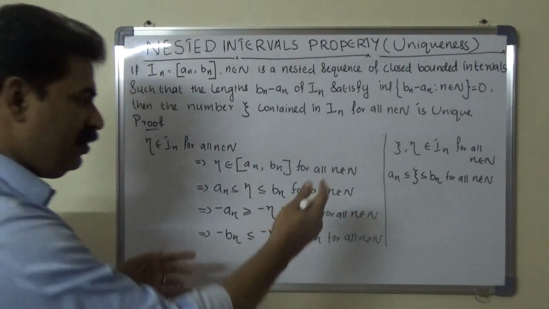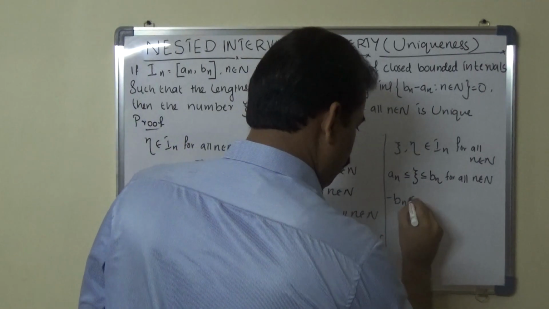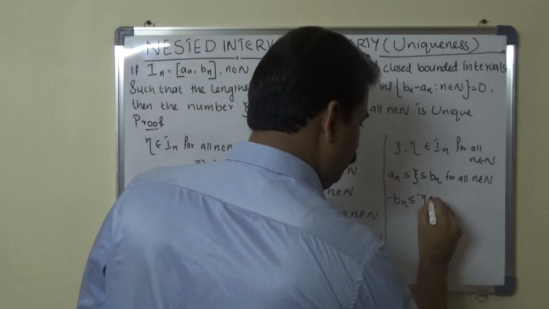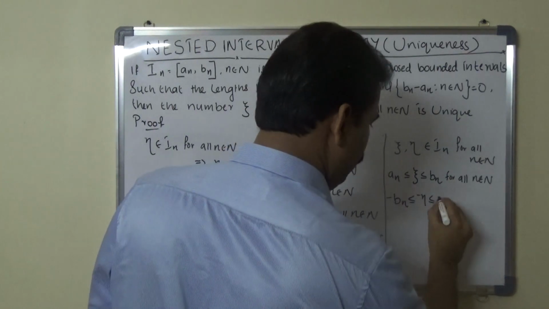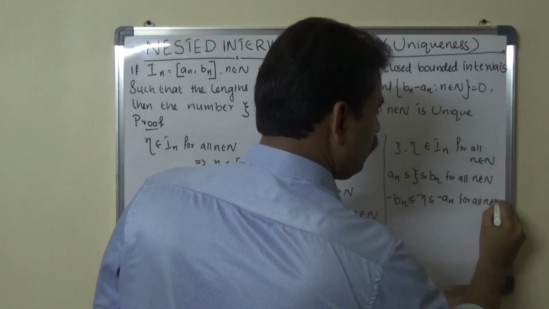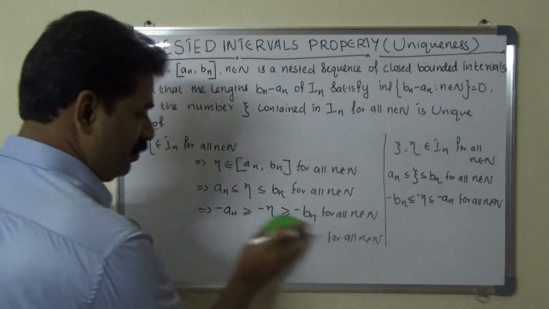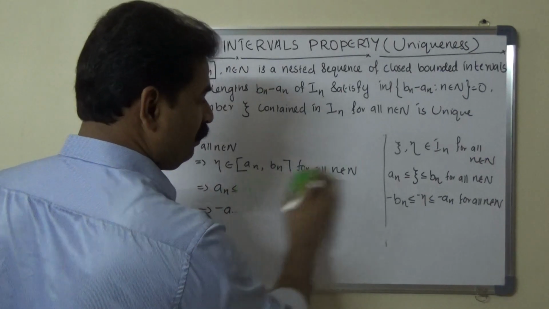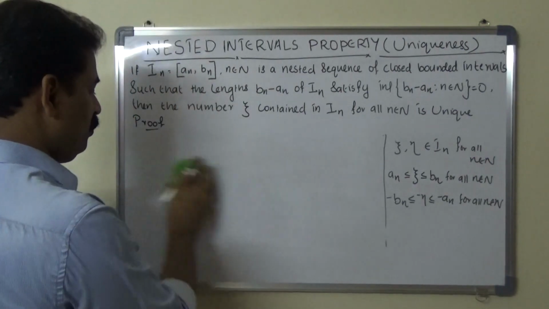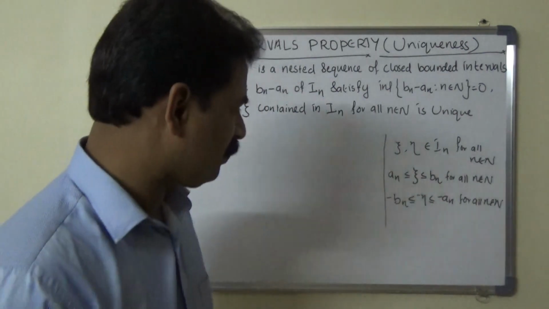So here we can write minus bn is less than or equal to minus eta is less than or equal to minus an for all n belongs to capital N. Clear?